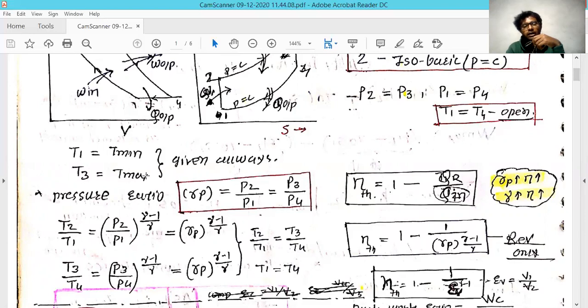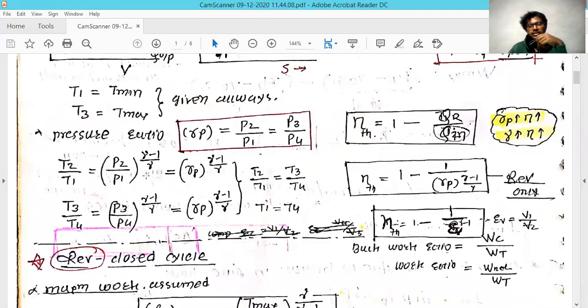So it can also be denoted as T3 divided by T4 equal to P3 divided by P4 raised to the gamma minus 1 divided by gamma. And both the compression pressure ratio and the expansion pressure ratio are the same.